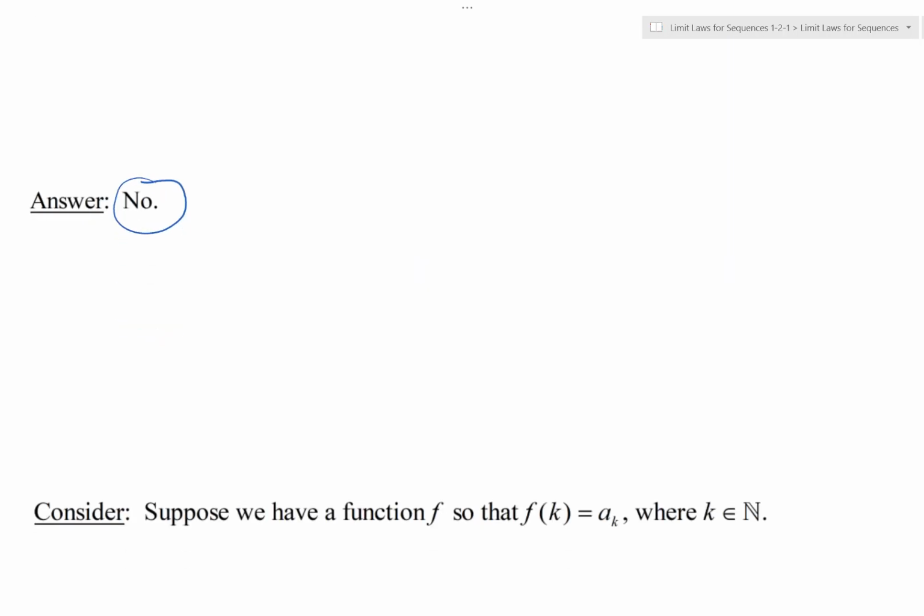Let's just consider that we have a function f, so that f of k is a sub k. In other words, f of k is the explicit formula for a sub k, with k being some natural number here.